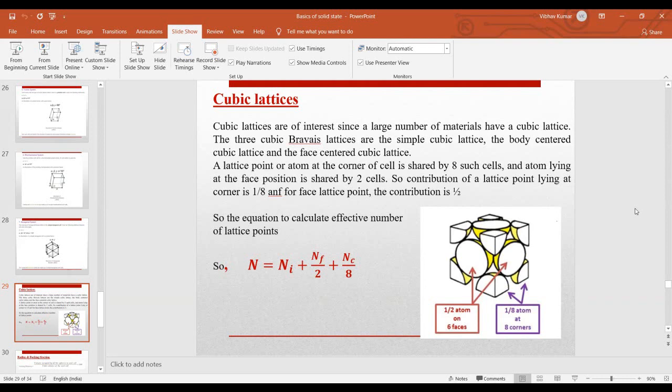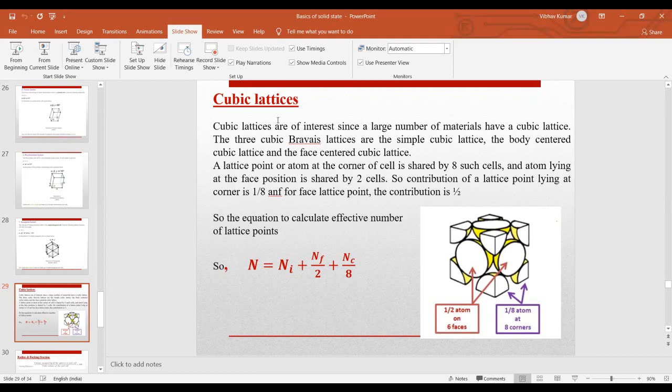Now we will discuss a few important things. As I have already discussed, cubic lattices are getting more attention from scientists, because these are the structures possessed by almost all the solids. In cubic we have 3: simple cubic, body centered cubic, and face centered cubic.